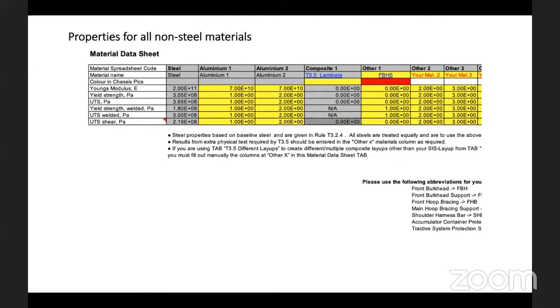So this is something which would reflect on your other sheets. If you go to another tab, whenever you have an option to select the material, this is the code you have to remember. And if you are using steel, you need not do anything because it's already pre-filled. If it's an alternate material other than steel, you need to put all the required data, which is in yellow, like Young's modulus, yield strength, and so on. And you can give a code for the material name. Suppose it is for the front bulkhead support, you can just write FBHS. This is how this tab is used. This tab is integrated with all the other tabs.